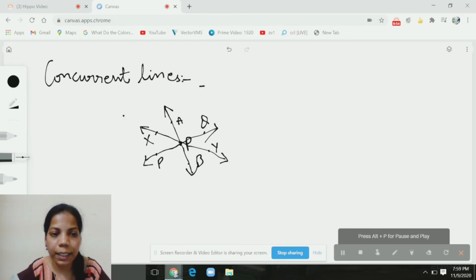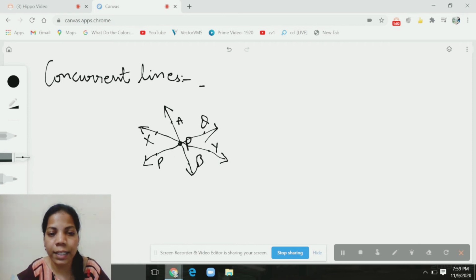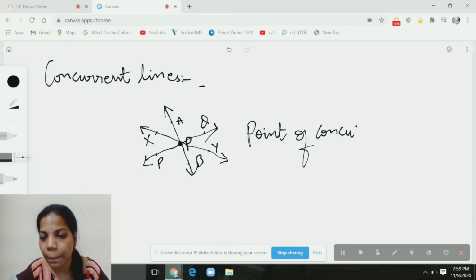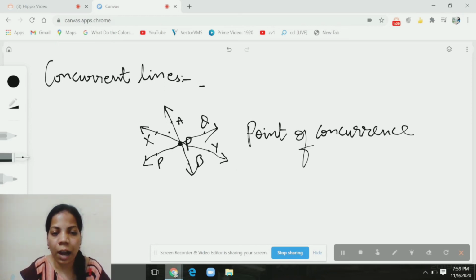So these three lines are called concurrent lines, and the point at which the three lines are meeting is called point of concurrence. So I'll repeat once again. When three or more lines pass through the same point, then those lines are called concurrent lines. And the point at which these three lines are meeting is called the point of concurrence.